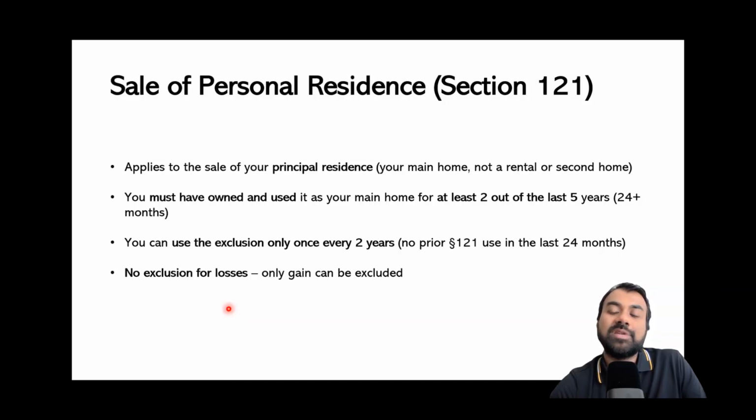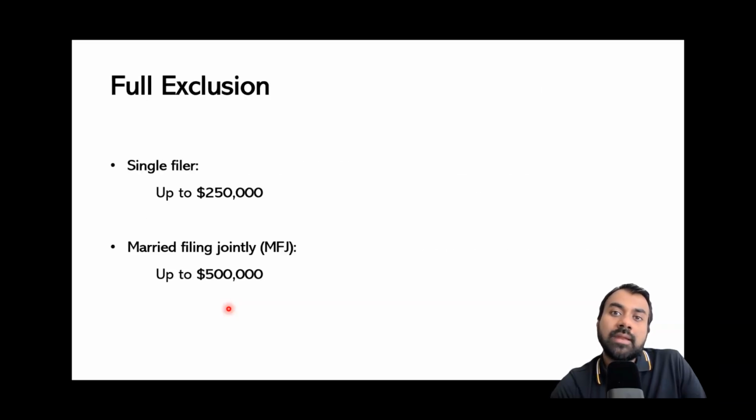Section 121 applies only for the gains that we make, but not for the losses. Now, there is a maximum amount of gain exclusion that we need to be aware of. For single filers, the maximum gain that you can exclude is up to $250,000. And if you are married filing jointly, then the maximum limit is $500,000.